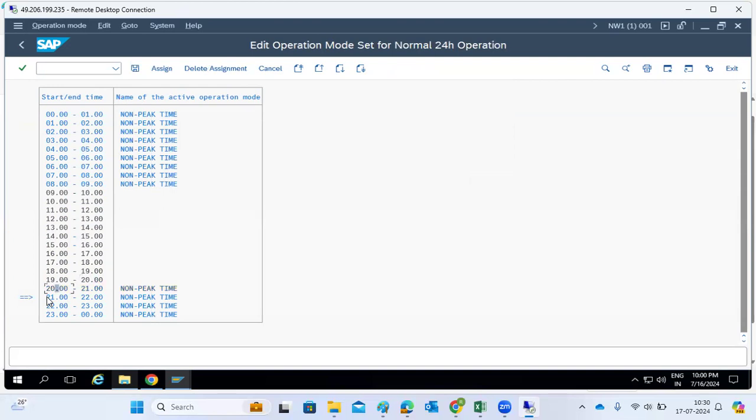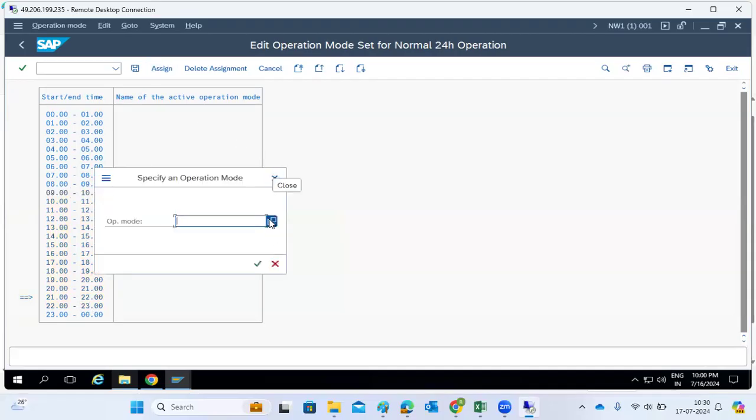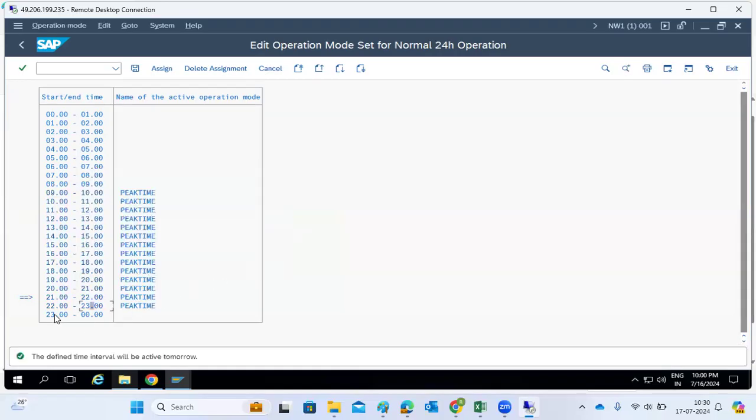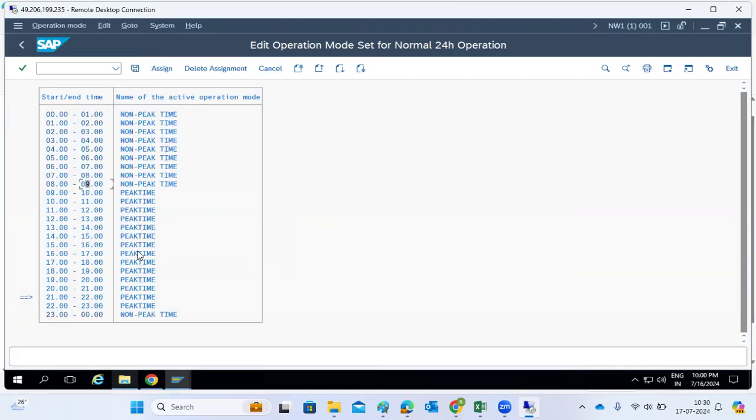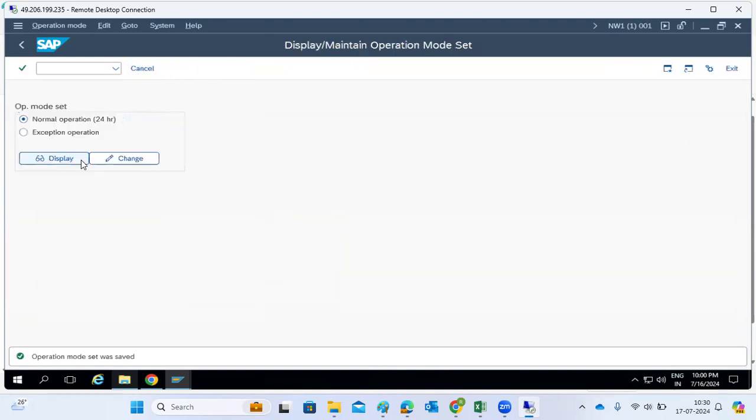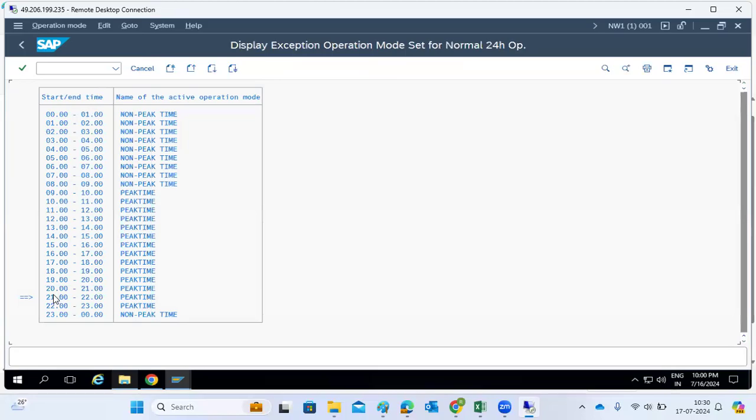Because now the system is in the 21 zone, here I will change this range as peak hours, then from here to here I will change as non-peak hours. Just like that, I changed it here to India time, 9 to 11. Why? Because now the system is in the 21 hour, which means peak hours.